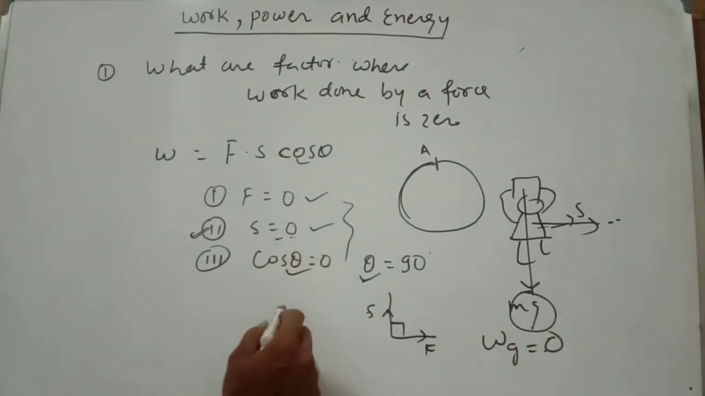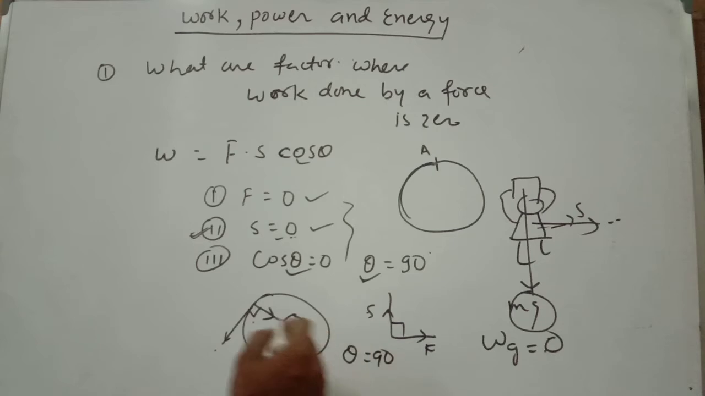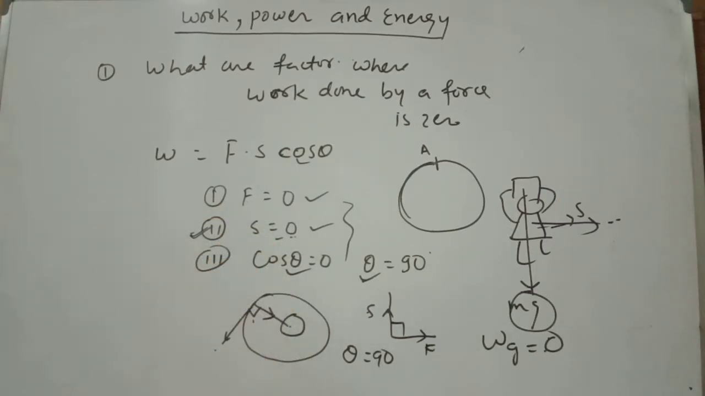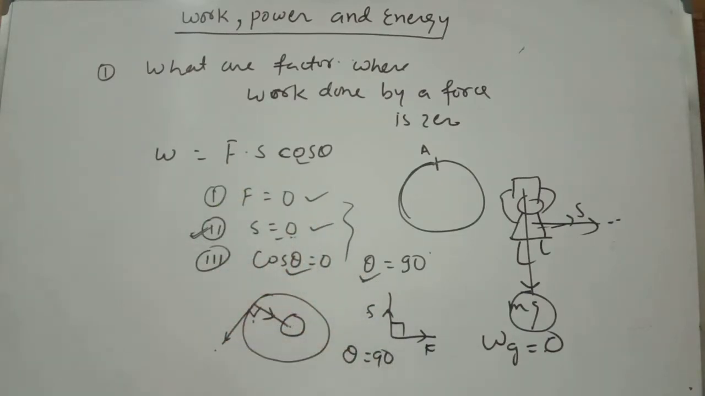Another example: let a planet move around the sun. Obviously the displacement is in the tangential direction and the direction of force, the centripetal force, is radially inwards. So the angle between displacement and force is also 90 degrees, so the work done by centripetal force is 0. So there are three cases where the work done is 0: the magnitude of force is 0, the displacement is 0, and the angle theta between force and displacement is 90 degrees.